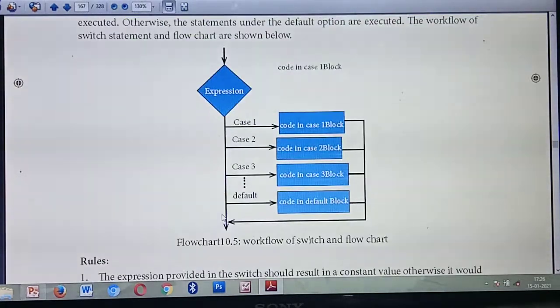Okay, so this is the block diagram, the flowchart, for the switch statement. Listen. First you are giving some expression. So first it will check case 1. Then the code in the case block.